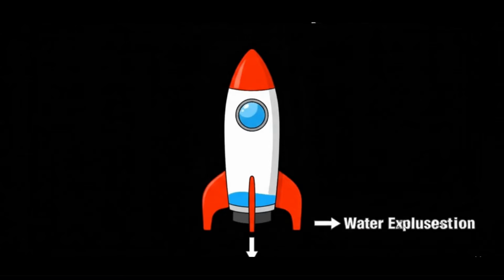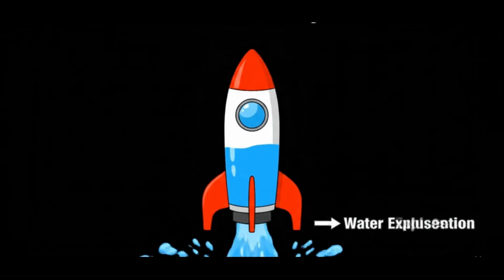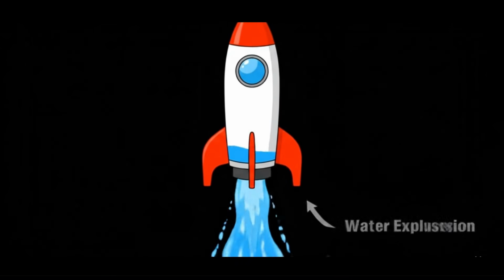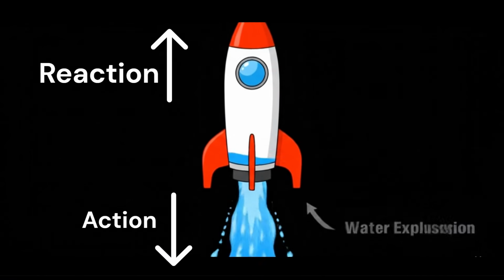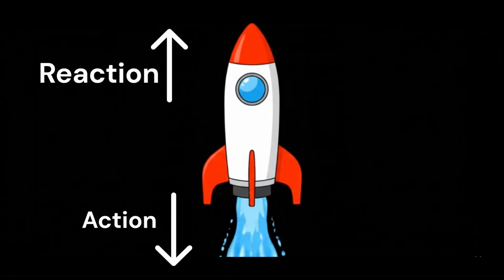This is the rocket I made. It is basically using Newton's third law principle. By using water as a fuel, it pushes the water in the downward direction and it gets a force in the upward direction, and it will go upward.